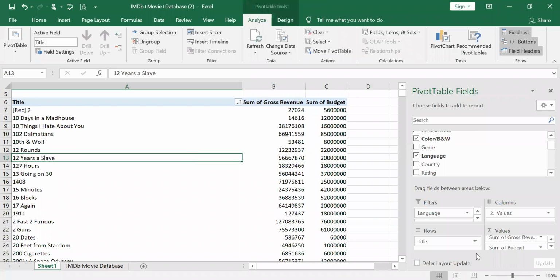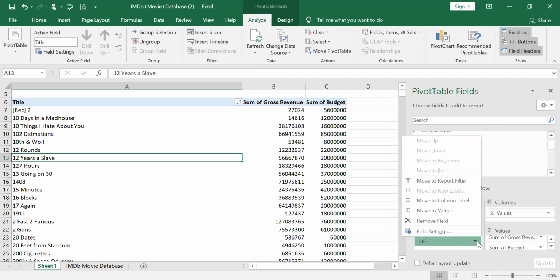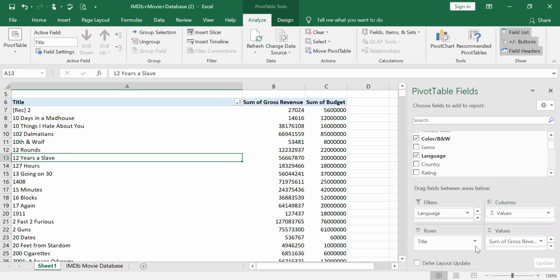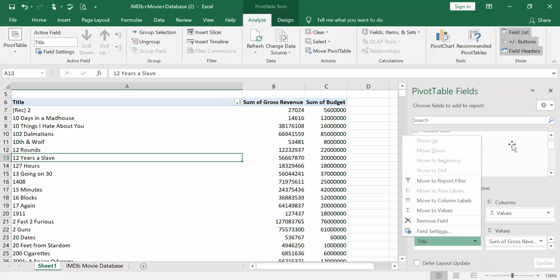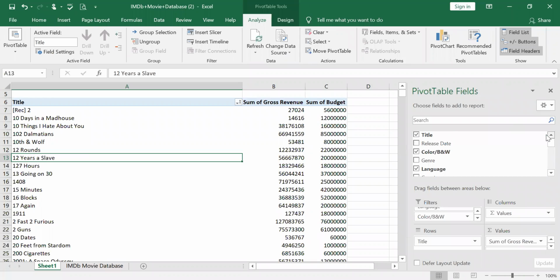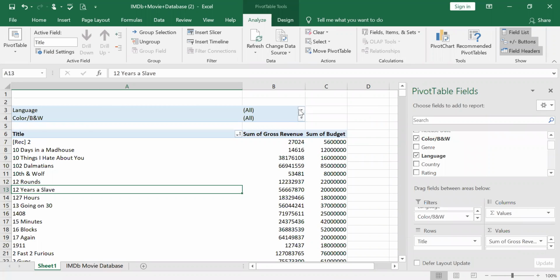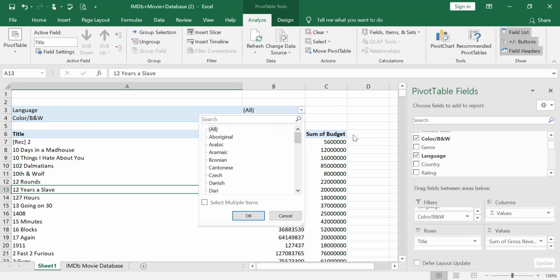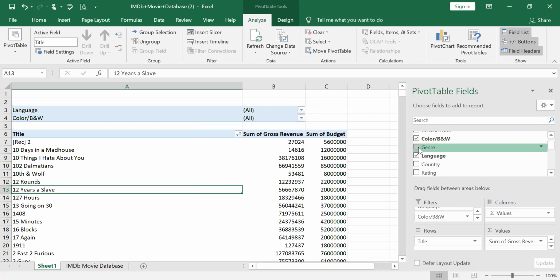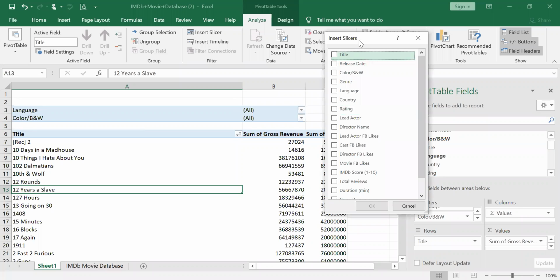See here, we have this one language, right? This one also we can do, but other than that, we can also use genre. For example, I want to insert a slicer, so I give insert slicer.